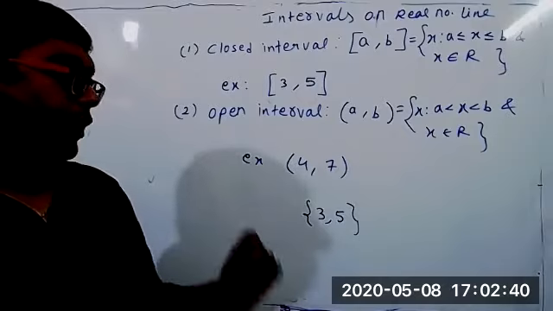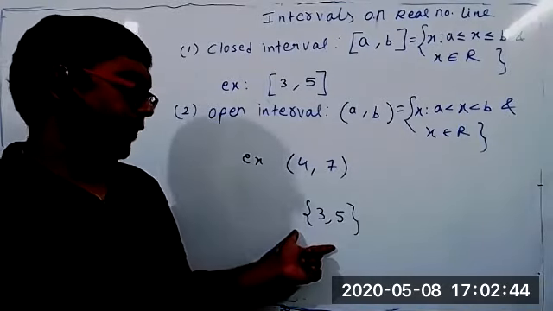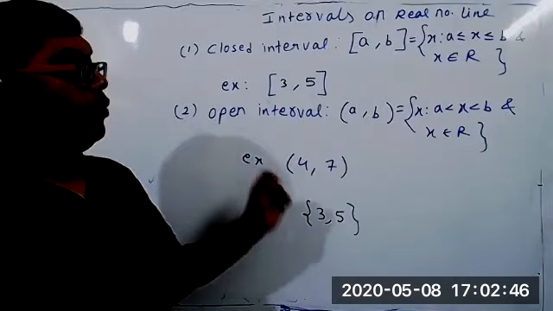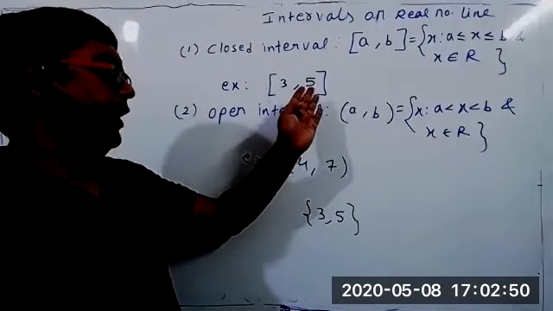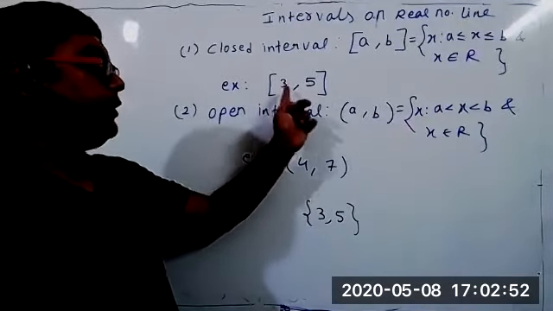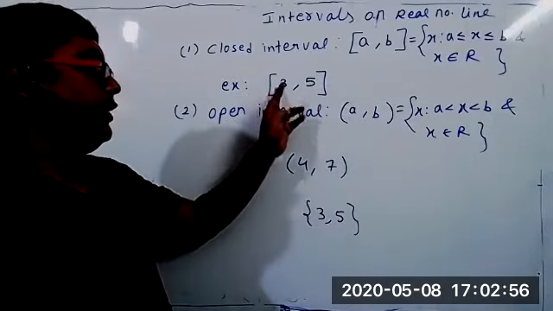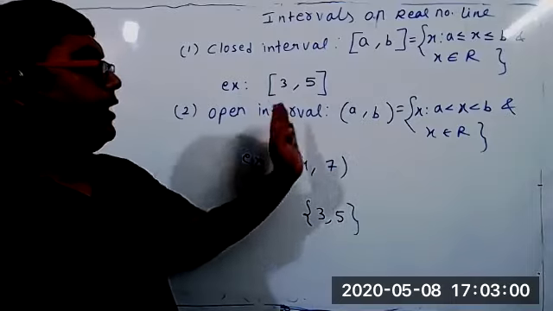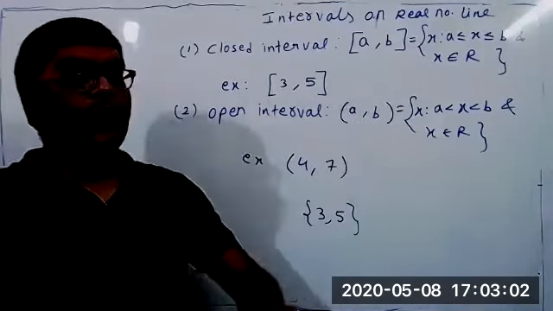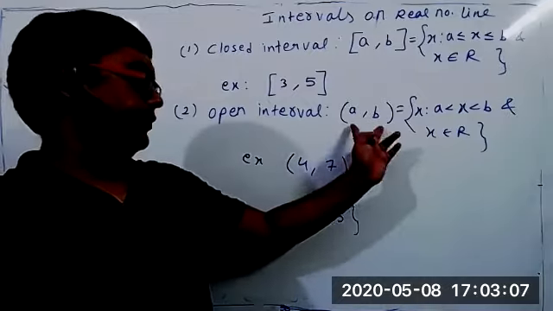That's why when you have to indicate only 3 and 5, you put flower brackets. This is the language of mathematics. But if you want to represent all the real numbers from 3 to 5, which are infinite, show it this way: closed bracket 3 comma 5. When you want to consider 3 also, 5 also, put a closed bracket. When you want to represent all the real numbers from A to B, but you don't want to consider the boundary elements A and B, then you put an open bracket.